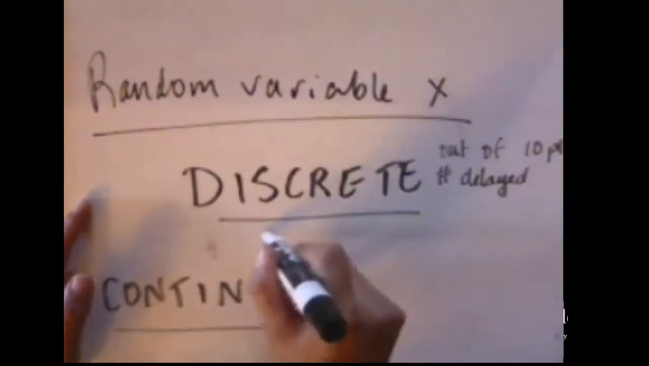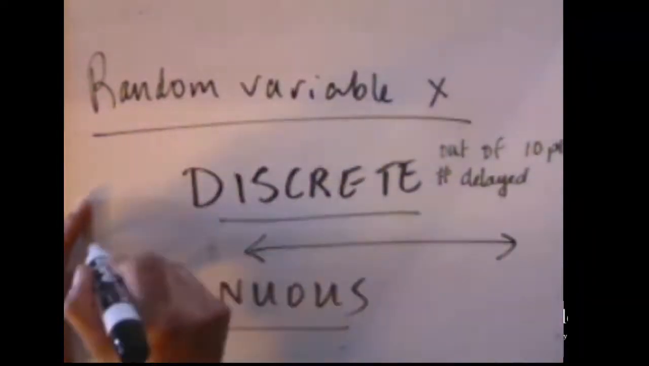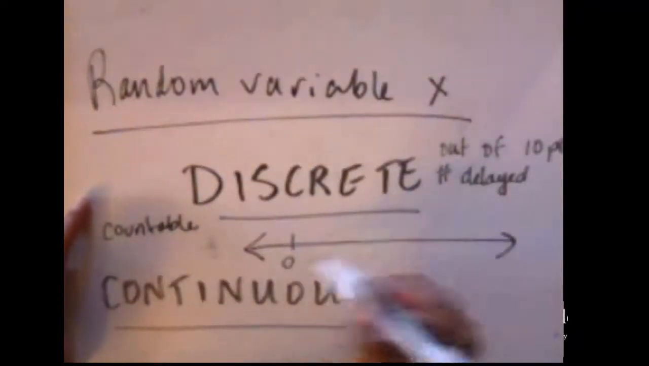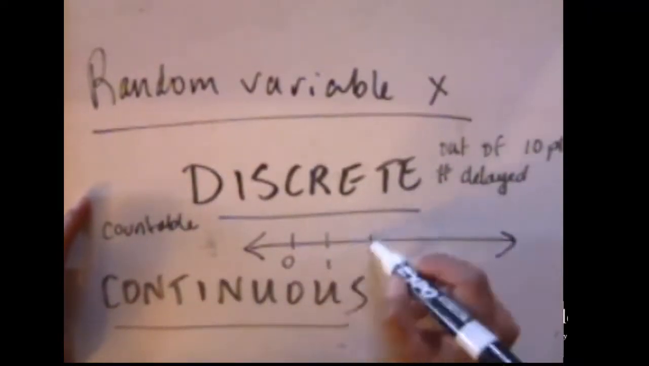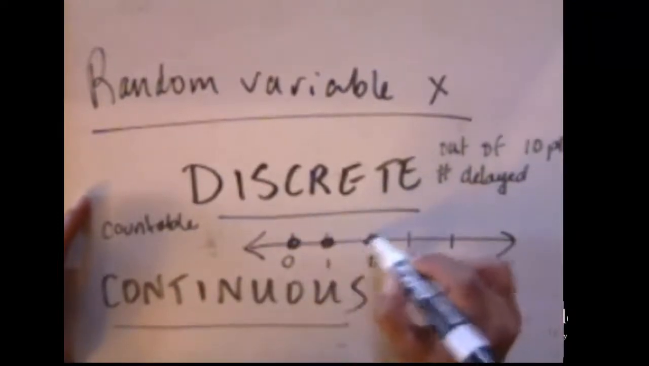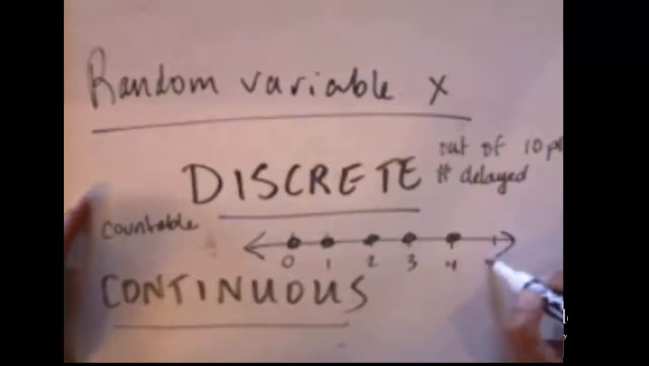10 planes. So when I think of discrete, I think of countable. And I also think of, it doesn't necessarily have to start at 0, but if I were to make a number line for this, I would have a number of discrete points on that number line.